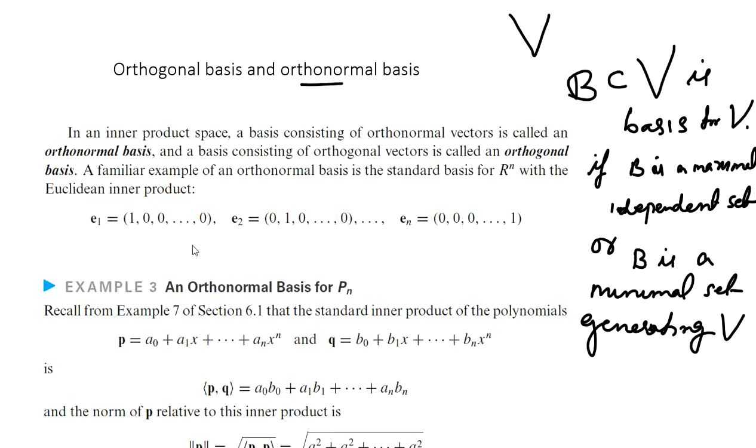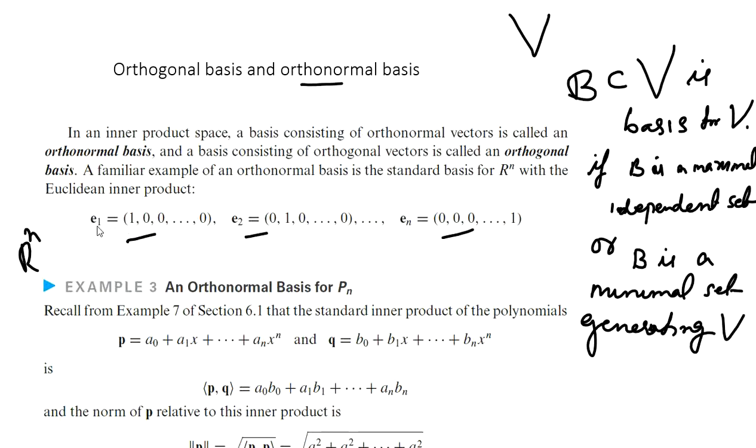And here is an example of an orthonormal basis for Rn. Here you can take, like, 1, 0, 0. So this is E1. Similarly, E2, ..., En. In En, only the last coordinate is 1. All the remaining coordinates are zeros. Now this is an orthonormal basis for Rn.